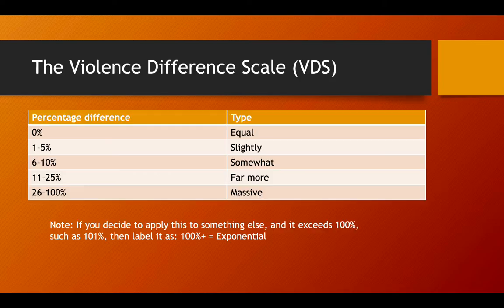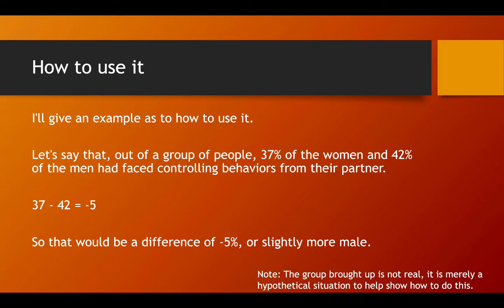I'll show you this scale. So, the violence difference scale, or VDS. Percentage difference versus the type. 0% would be equal, 1 to 5% would be slightly, and 6 to 10% would be somewhat. 11 to 25% would be far more, and 26 to 100% would be massive. Note, if you decide to apply this as something else and it exceeds 100%, such as 101%, then label it as 100% plus exponential.